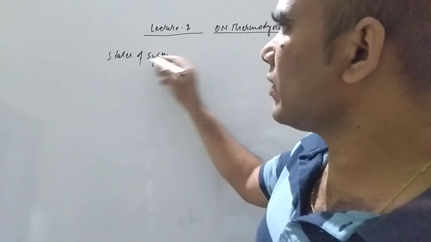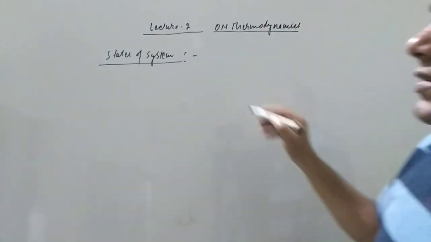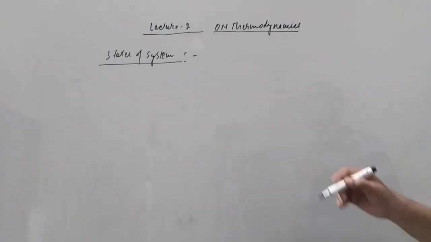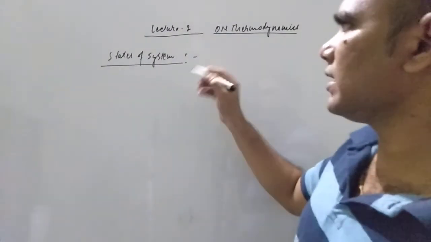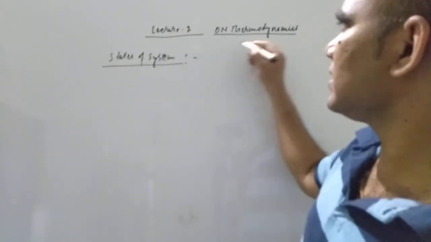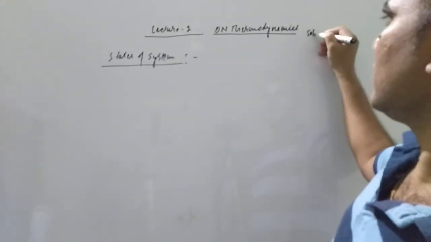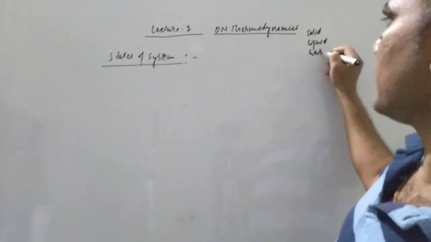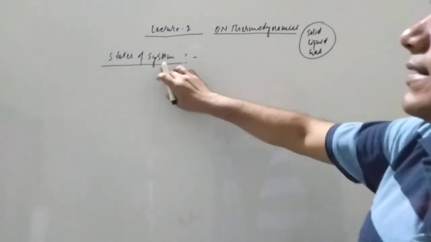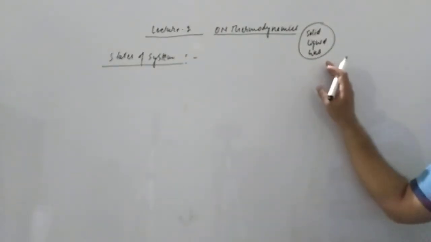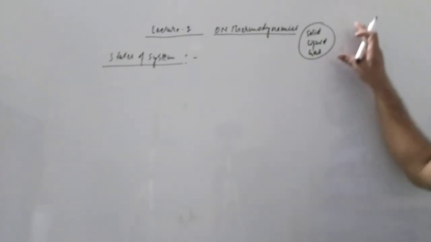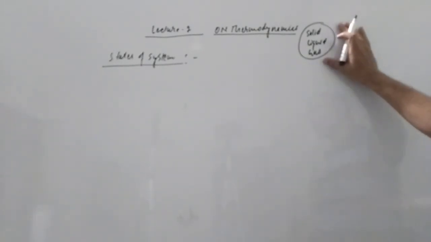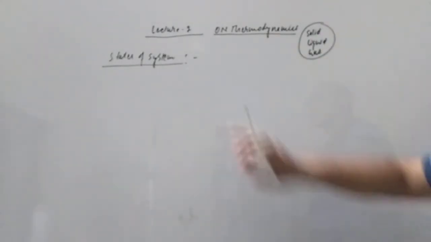So dear students, when we study the states of system, firstly you have to understand the meaning of the state. The state can be either solid, or liquid, or gas. So how to define the state of system? These three states exist in the molecules.